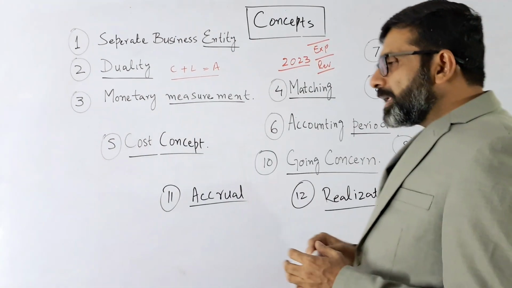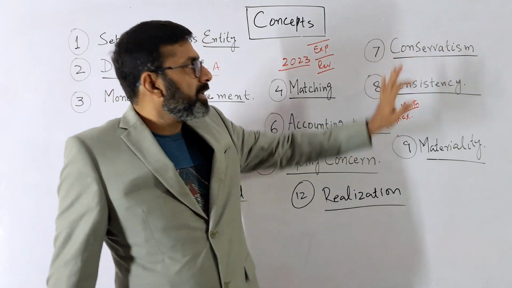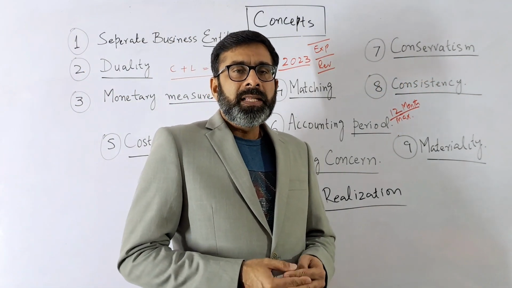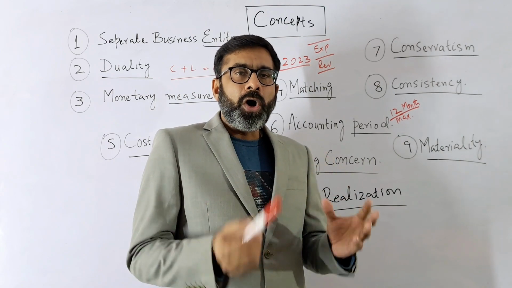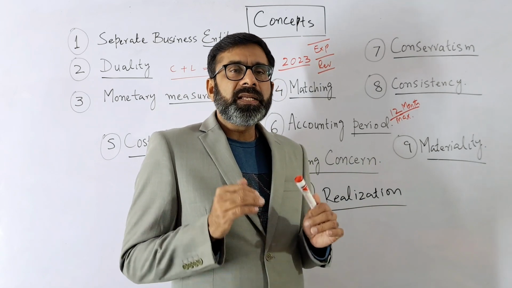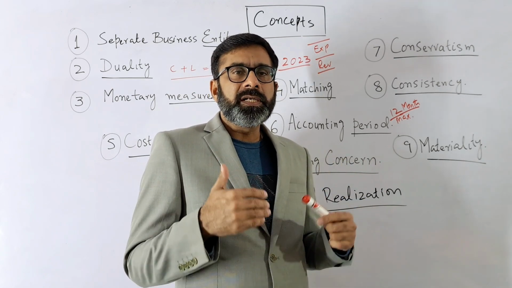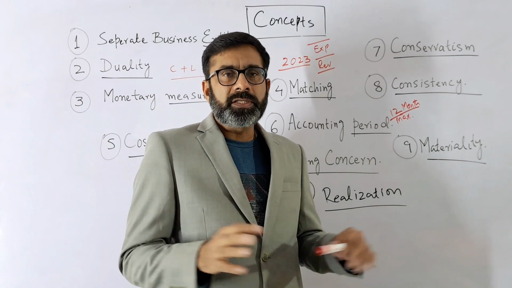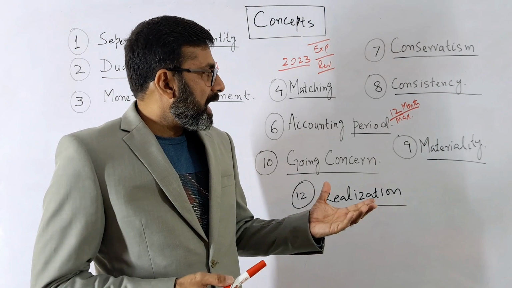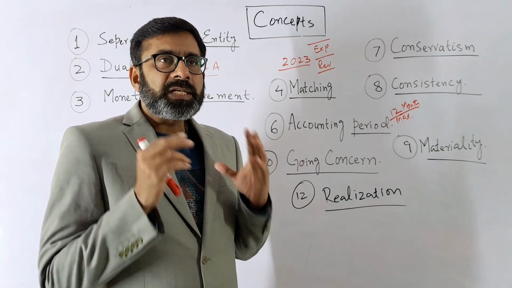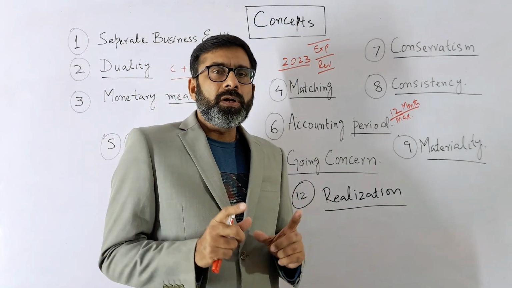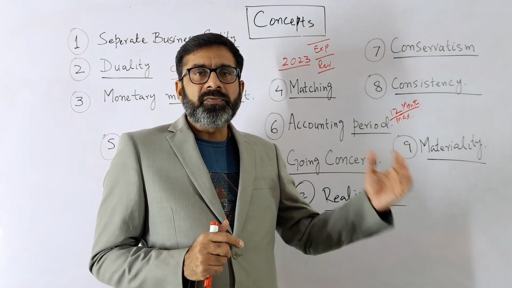Number 7 concept is the concept of conservatism. Conservatism is a very basic concept in accounting: if there is any expected loss in the business, you have to consider it. But if there is any expected profit or expected income in the business, you should not consider it or write it. A very simple example: let's say the business expects that in the next financial year they may have a $200 loss in the form of bad debts.